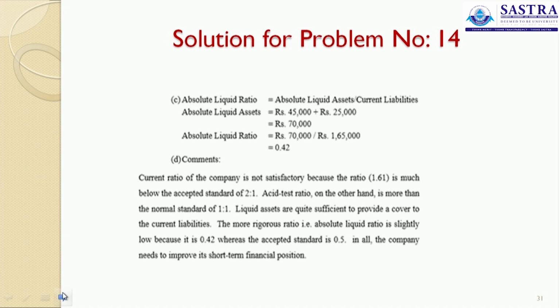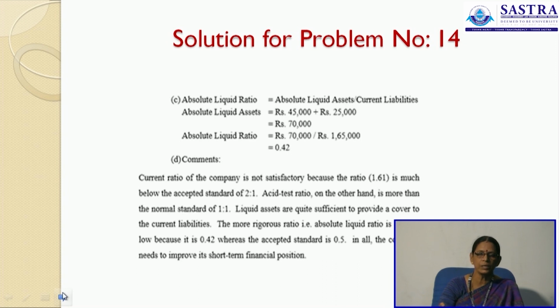Absolute liquid ratio is absolute liquid assets divided by current liabilities. Absolute liquid assets, as I already told, are marketable securities, cash in hand and cash at bank. We have the current liabilities as we already calculated. So, the absolute liquid ratio is 0.42.